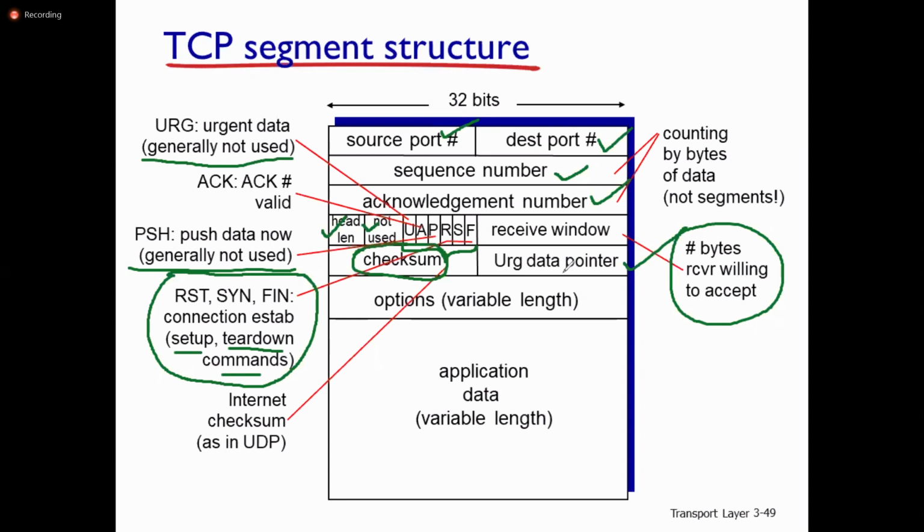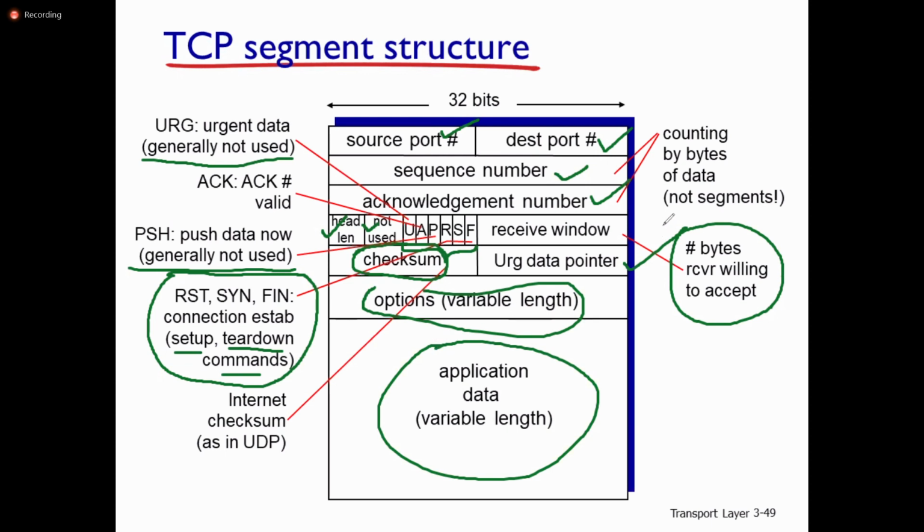Then options, variable length. Finally, application data, variable length. There is no restriction on the length of the application data in this TCP segment. So this is the TCP segment structure. You need to remember what are the fields in the TCP segment as well as the UDP segment, and what is the significance of every field in the segment structure.